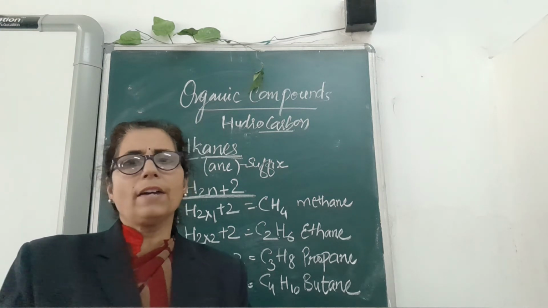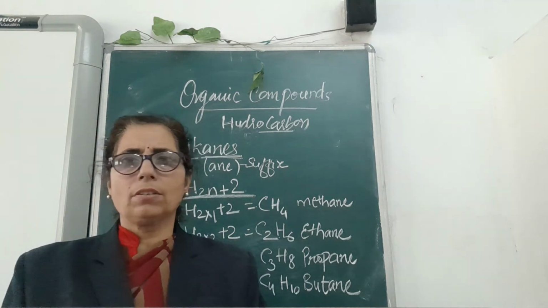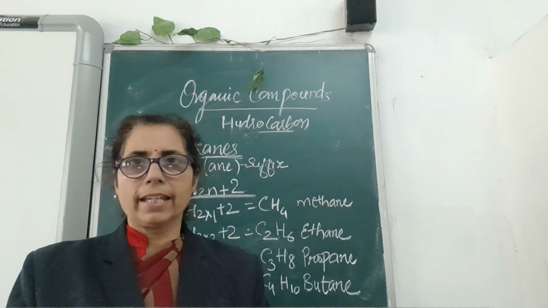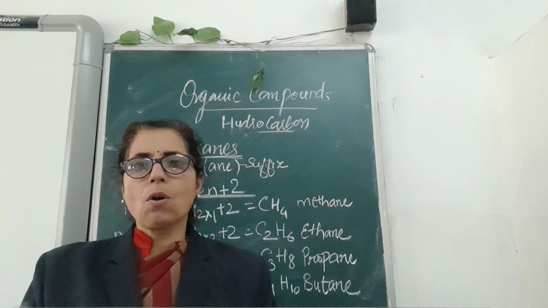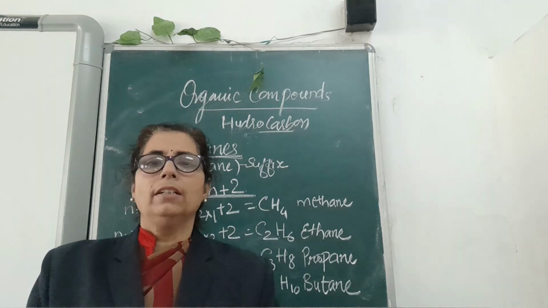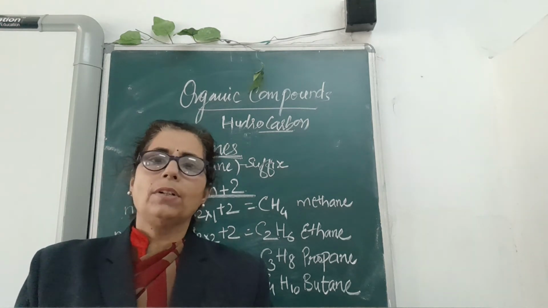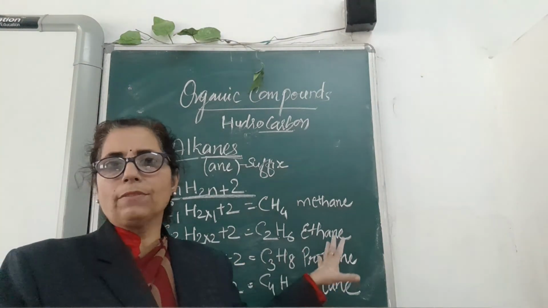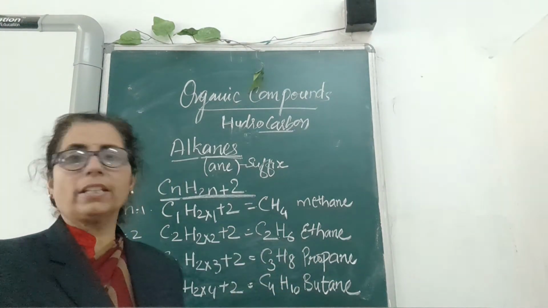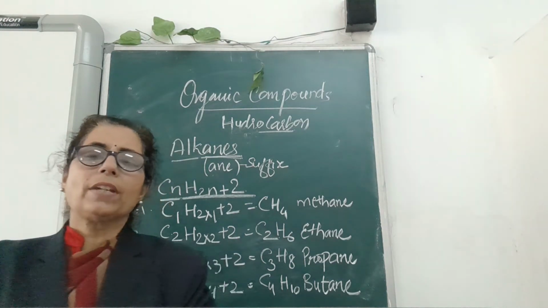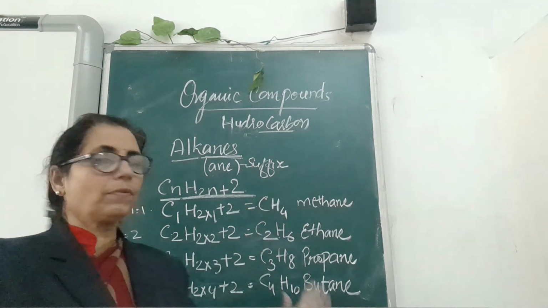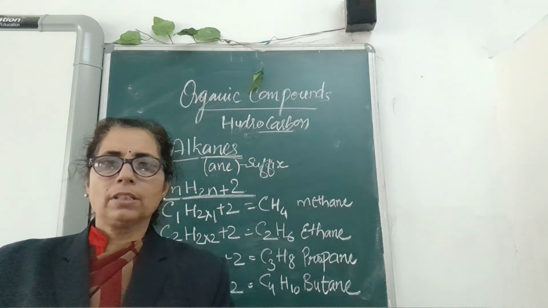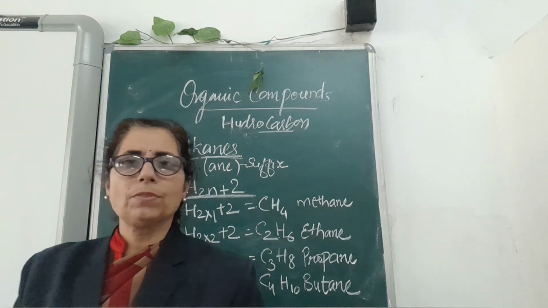These words you have also come across in maths and all. From 5 onwards, pent, hex: when we talk about 6, it is hex, then hept for 7, oct for 8, non for 9, and dec you use for 10. Only the first 4 have some different names. We have shown this on the board. So children, in this way you have got a series of compounds, that is methane, ethane, propane, butane, like that. It continues up to the 10th carbon, and it is sufficient for the 10th class.